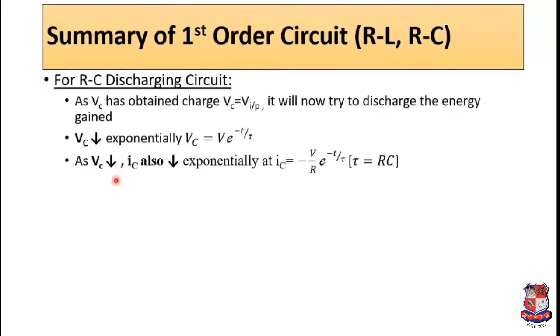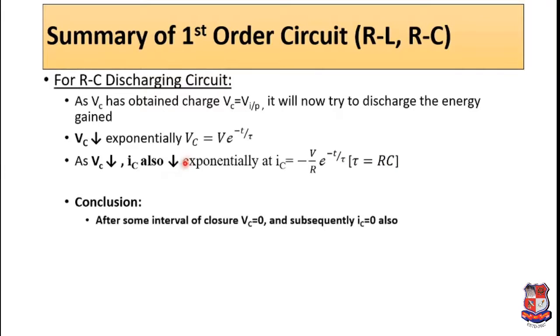As Vc decreases, capacitor current also decreases and it is given by this equation, where this tau is nothing but RC.